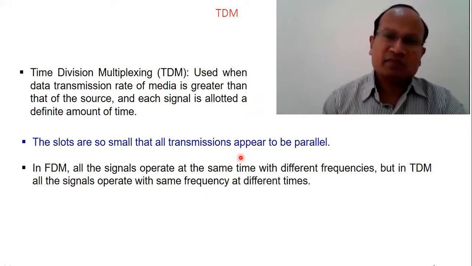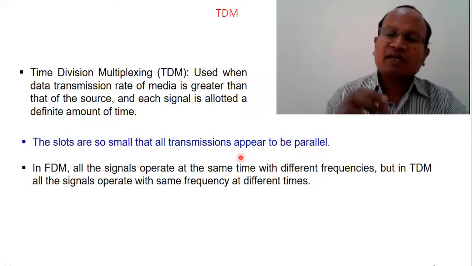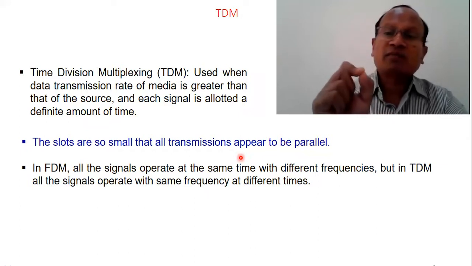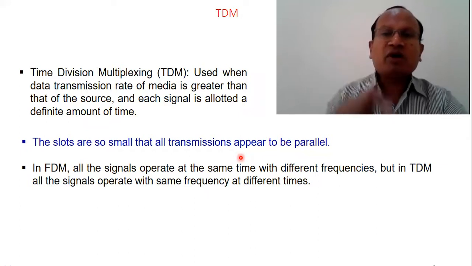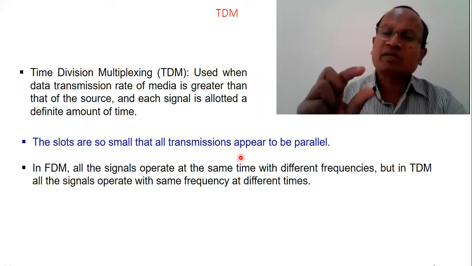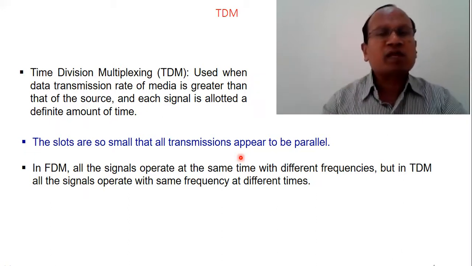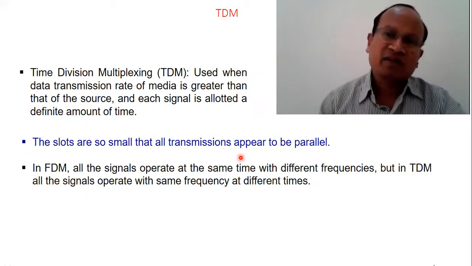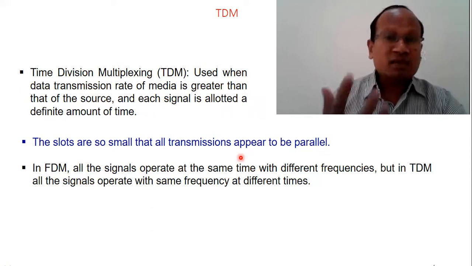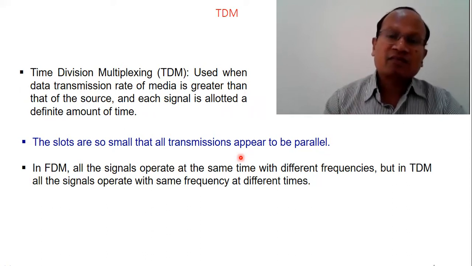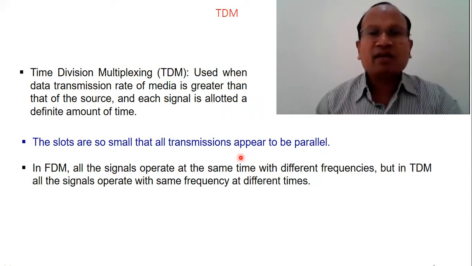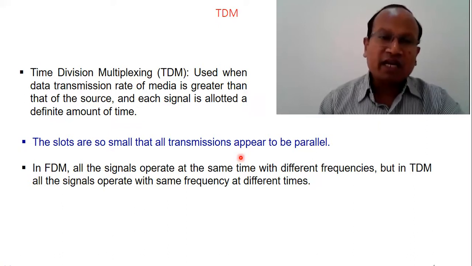And it happens because after every small slot, the messages keep on rotating. So all messages will be covered in a very small amount of time. Then again rotation will take place. We will discuss this in a block diagram. So it seems that the signals are transmitted in parallel only.